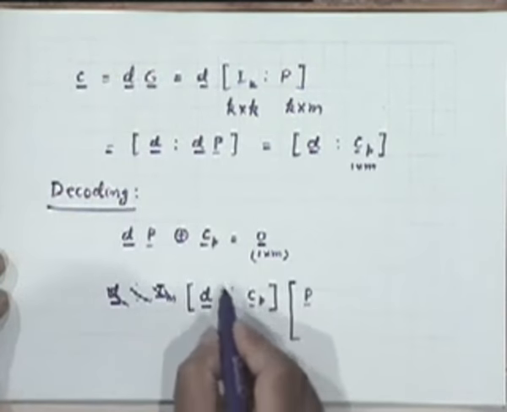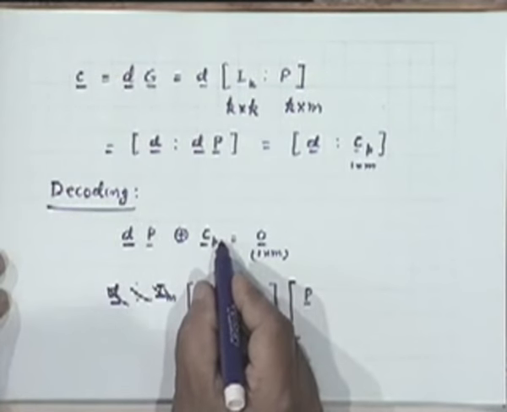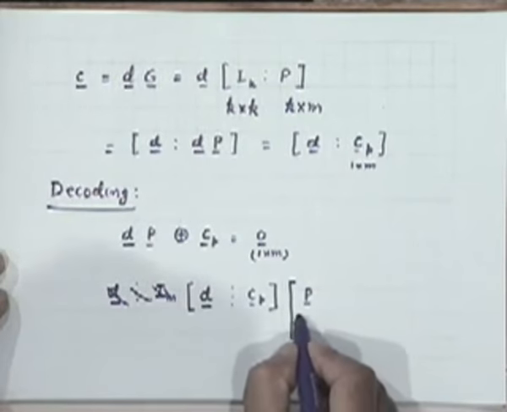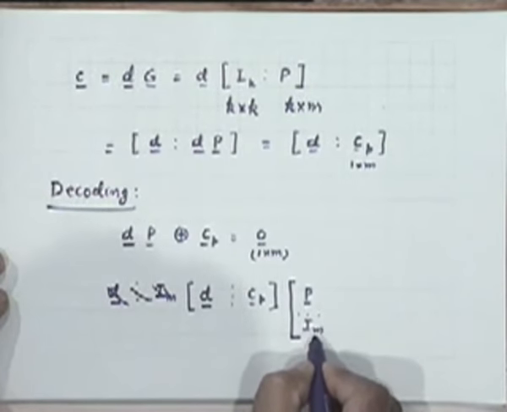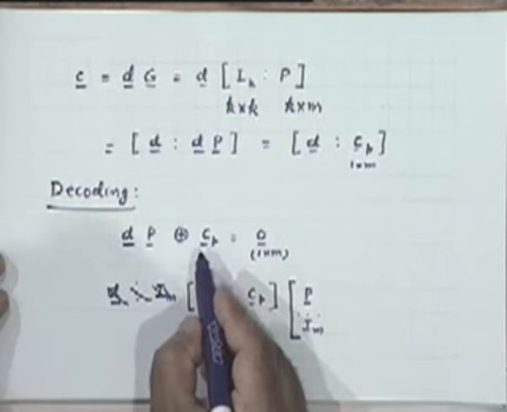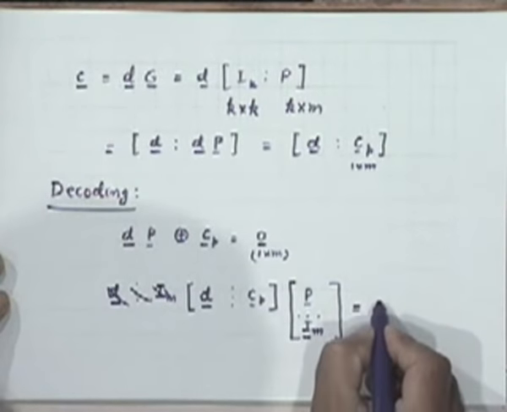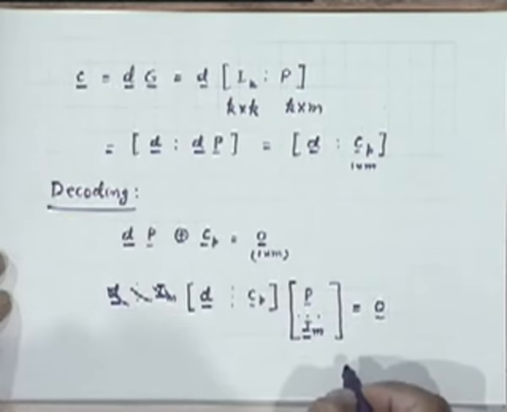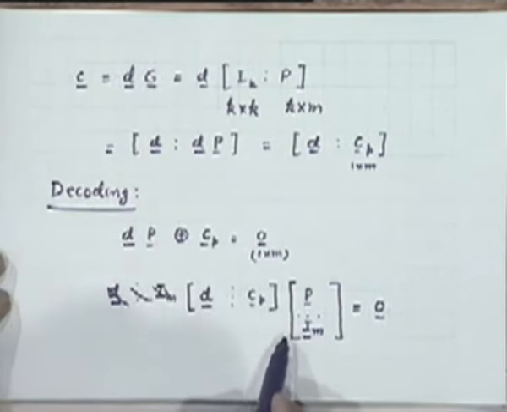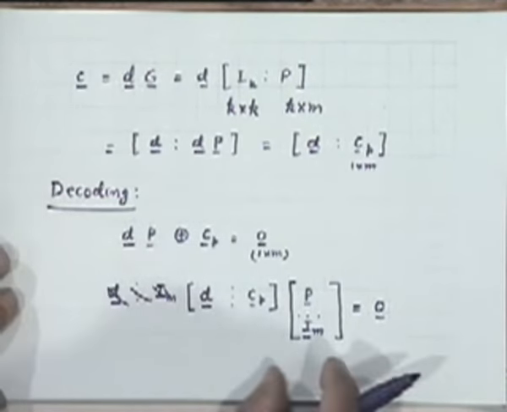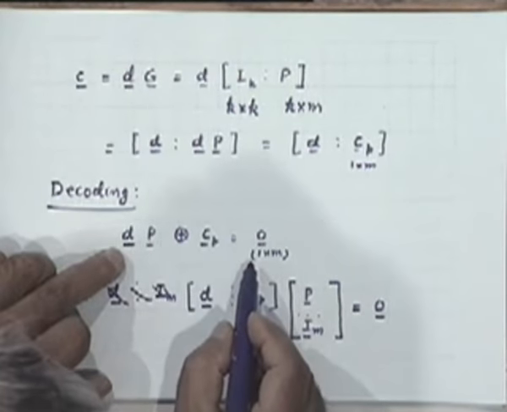And C P is being multiplied by the matrix. What is it being multiplied with? Identity matrix. And what is the dimension of this identity matrix? Not K by K. It's M by M, because this is a vector of dimension 1 into n, right? And this results in an m-dimensional row vector 0, right? So I'm just rewriting this equation in a matrix form. It's just matrix multiplication. Is this clear? This equation is okay.